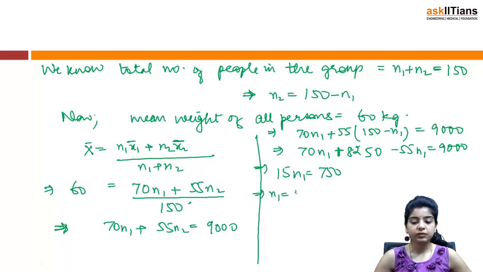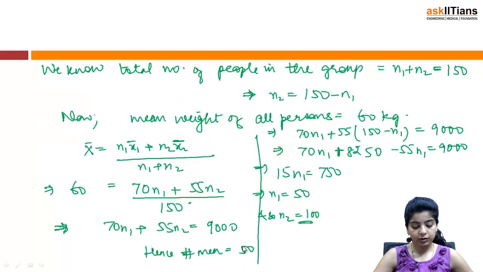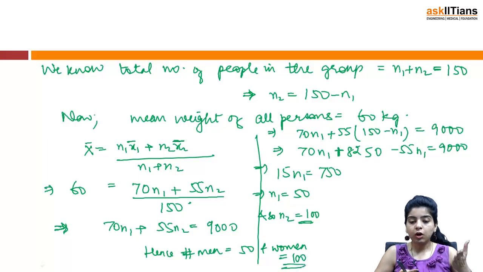So n1 becomes 50 and so n2 is, now n1 plus n2 is 150, so n2 becomes 100. Hence, number of men is 50. n1 was number of men, so number of men is 50 and women is 100. So this is how you are going to calculate the question based on mean.